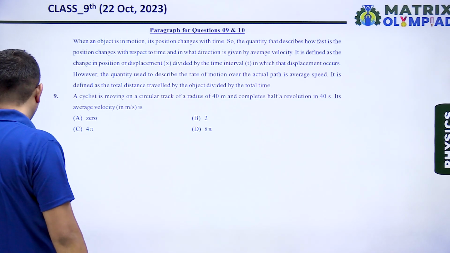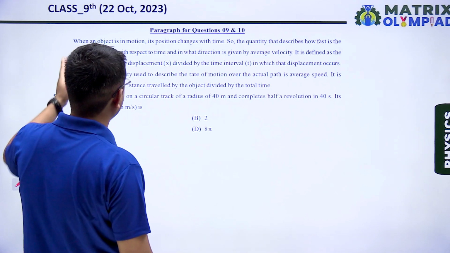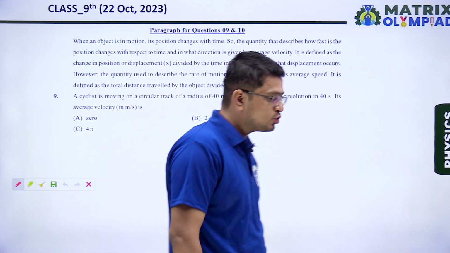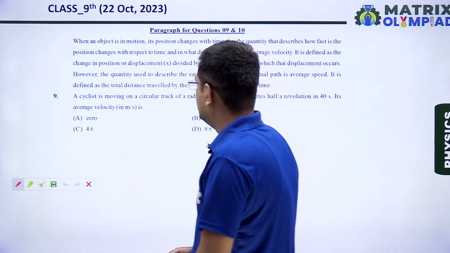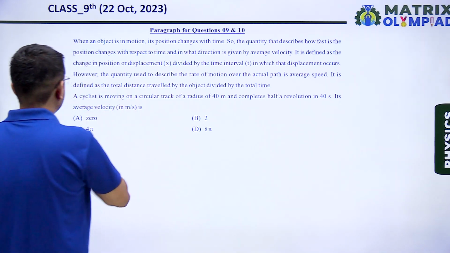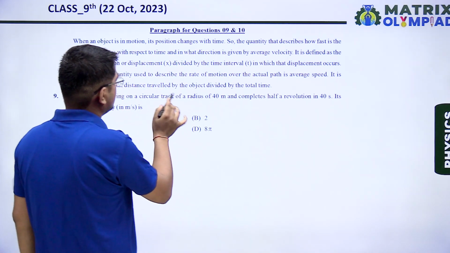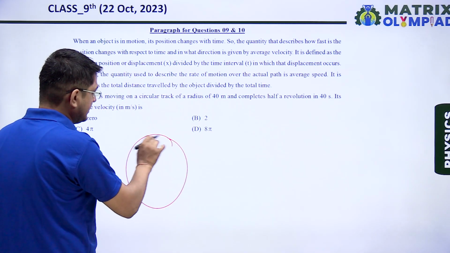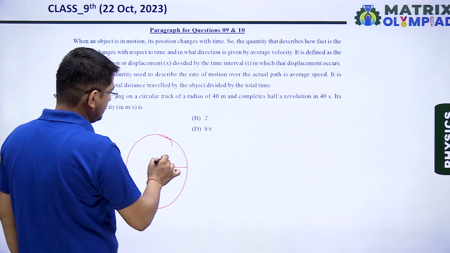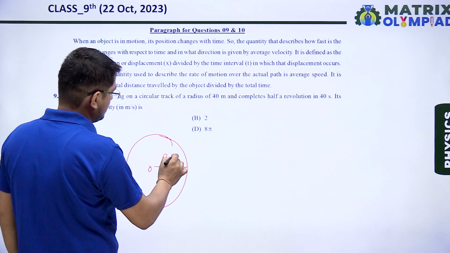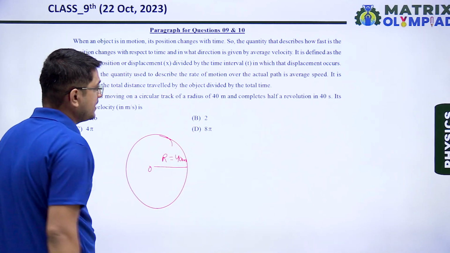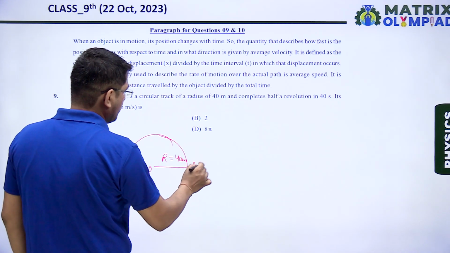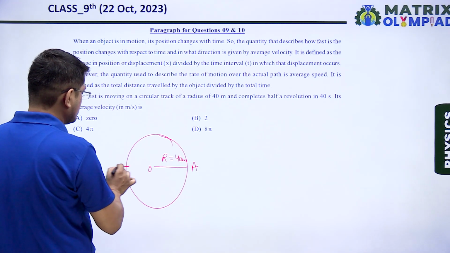In question number 9, a case is given here, a paragraph in which some information regarding motion of an object is described. So directly we will go through the question. A cyclist is moving on a circular track of radius 40 meter. That means cyclist is moving in a circular track whose radius r is equal to 40 meter, and completes half revolution in 40 seconds. Let's say he starts from point A and after 40 seconds he reaches point B.